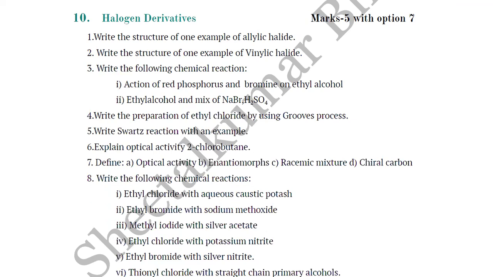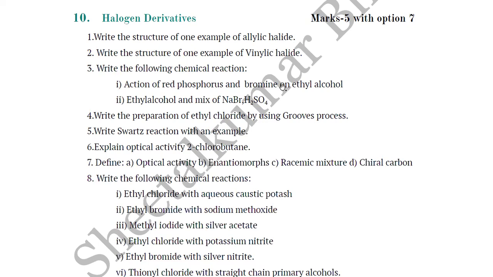Then I'm coming to the organic chemistry started from chapter number 10, halogen derivatives. This is the first chapter. It is having the weightage 5 marks and with option 7 marks. So the first question is given, write the structure of one example of allylic halide. So these are in the introduction, after the introduction part, the types of halogen derivatives: allylic halide, vinylic halide, and benzylic halides are given. So prepare very well with one example.